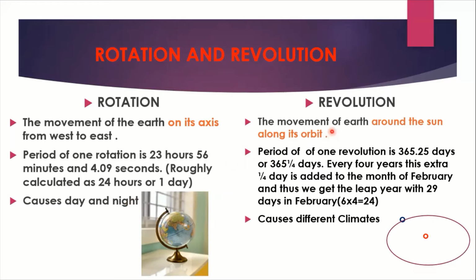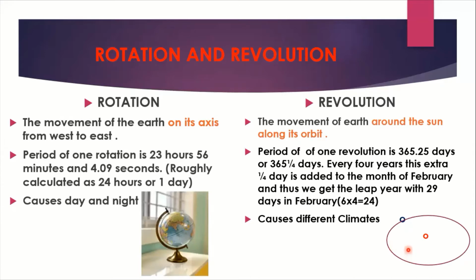Now, coming to revolution. The movement of Earth around the sun along its orbit is known as revolution. You can see this is the sun. This is the elliptical orbit of the Earth. It revolves around the sun. This movement of Earth is known as revolution. The movement of Earth along its orbit around the sun is known as revolution.